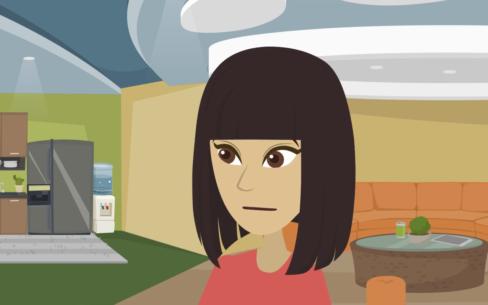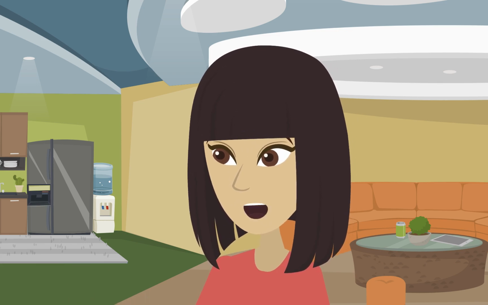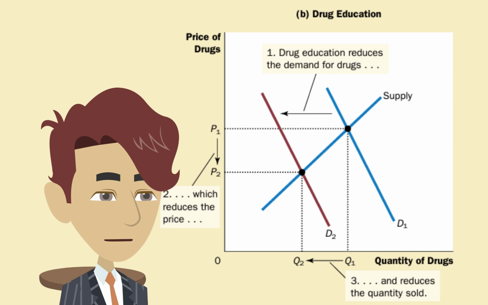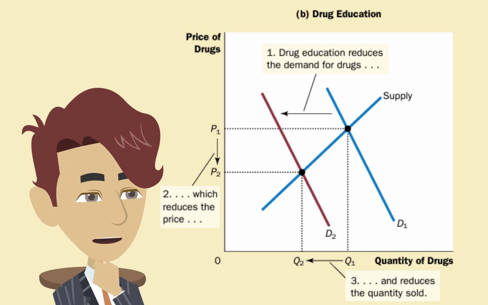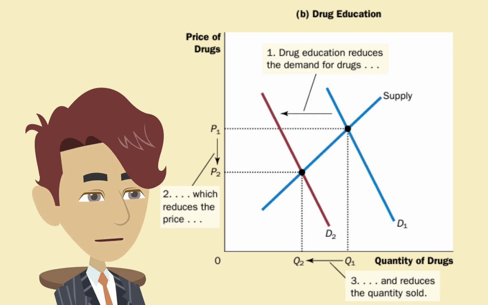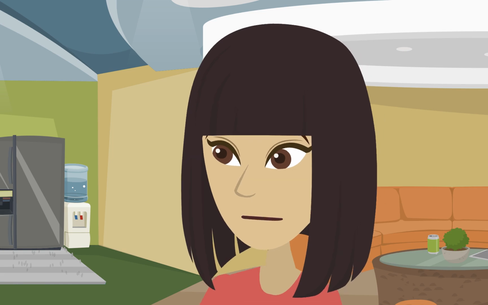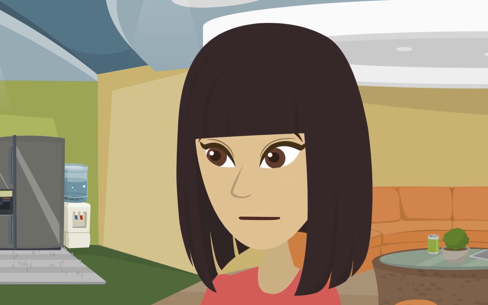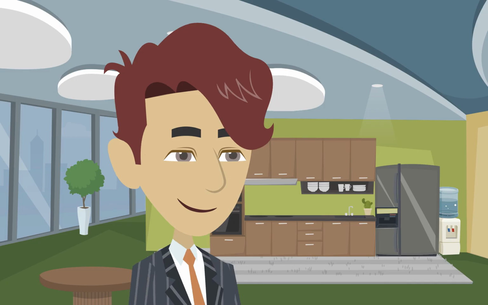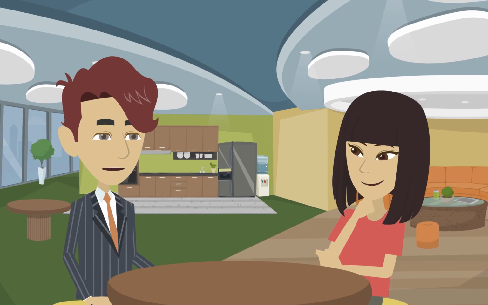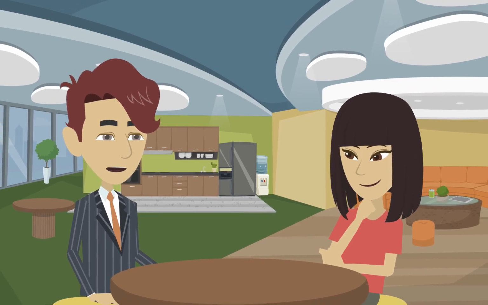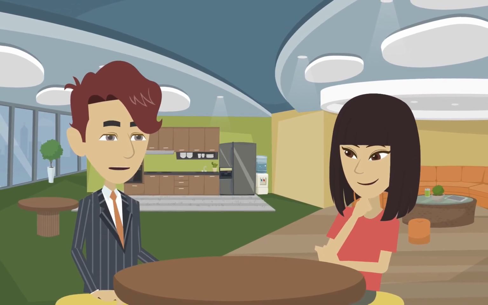What about drug education? Does that help? Definitely. Drug education can shift the demand curve left, reducing both use and crime. Interesting. So, interdiction might work short-term, but education is better long-term? Exactly. Demand can become more elastic over time, helping prevent new users.